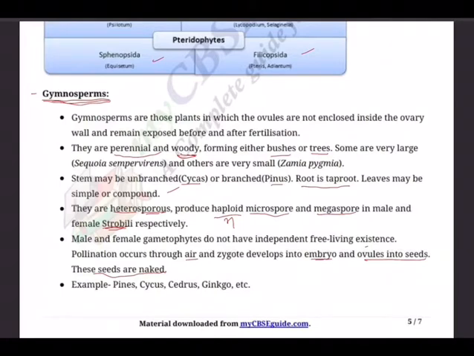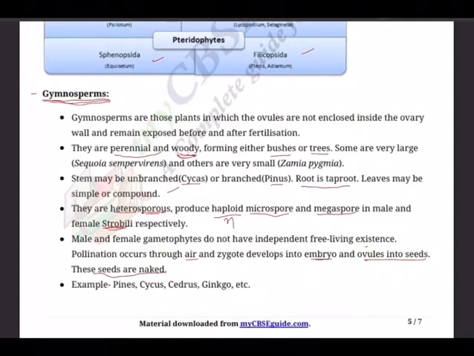Plants possess a taproot system, but in some forms coralloid roots also will be present. What are these coralloid roots? Roots having endosymbiotic association with blue-green algae, for example in cycas, or mycorrhiza, that is in pinus, may be present.